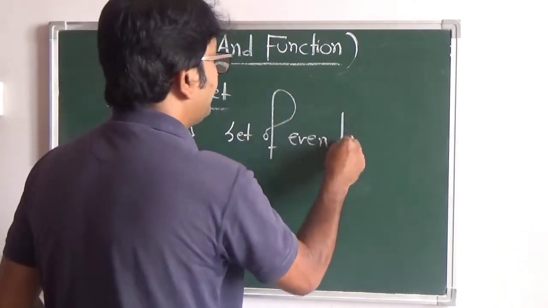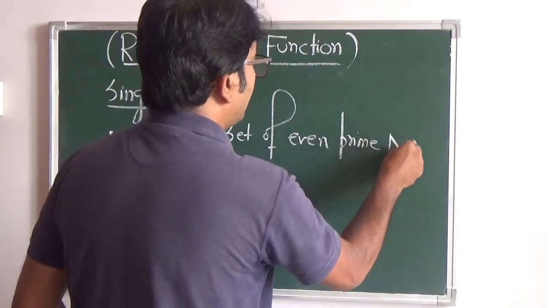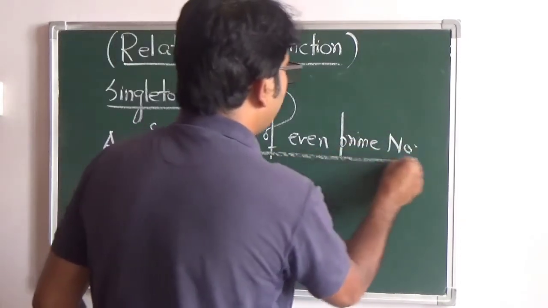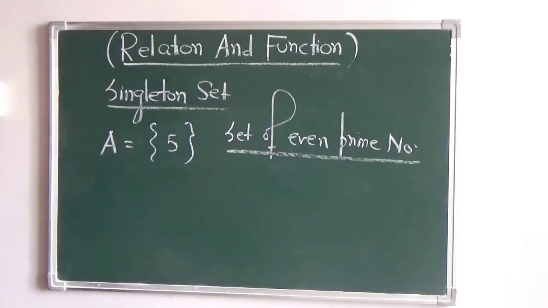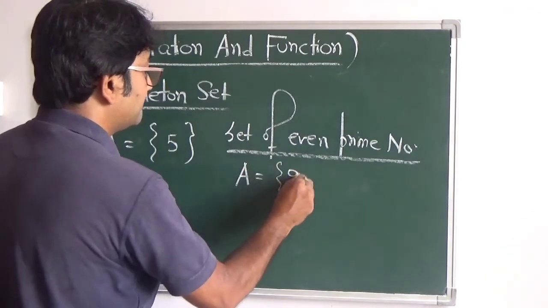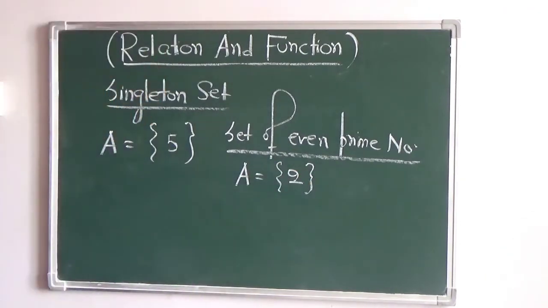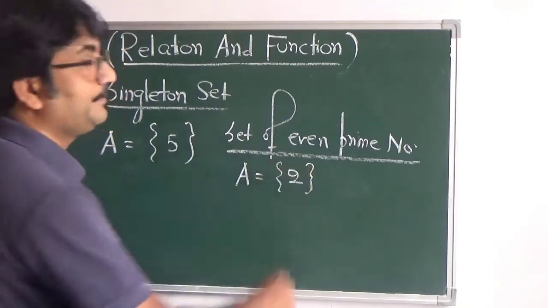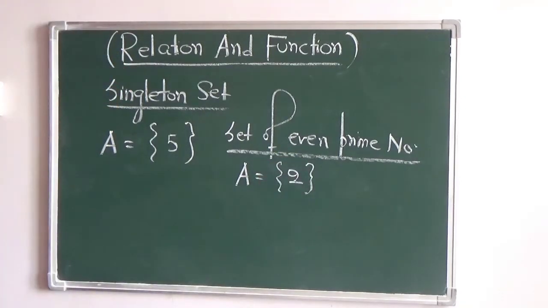Or you can say the set of even prime numbers. It must be a prime number, and at the same time it is even. So there is only one such number, and that is 2. So this is an even prime number. This set which consists of only a single element is called a singleton set.